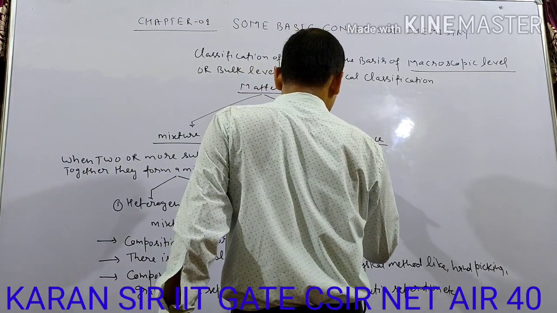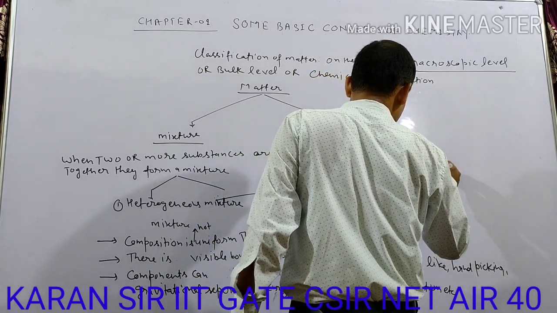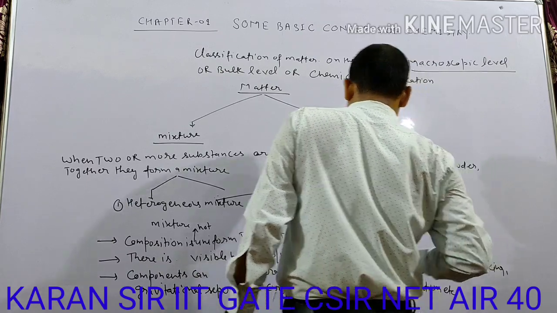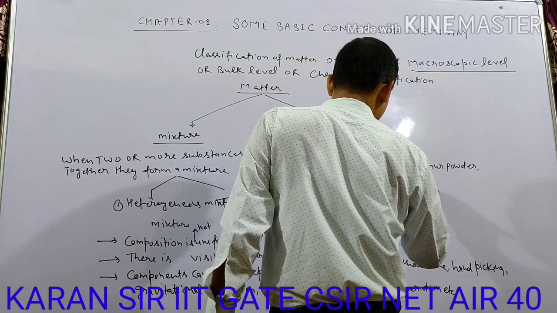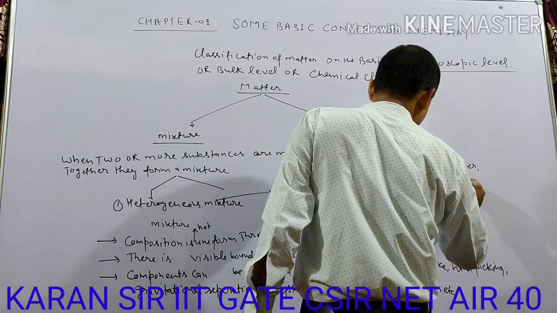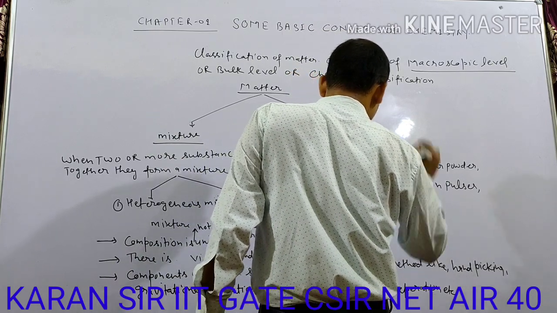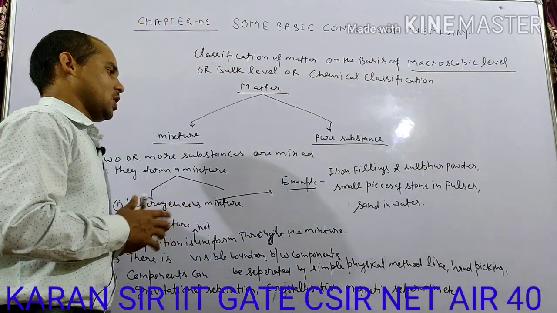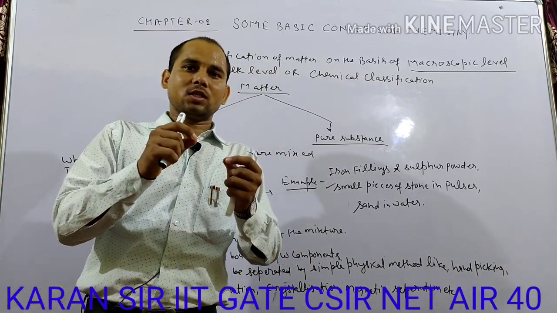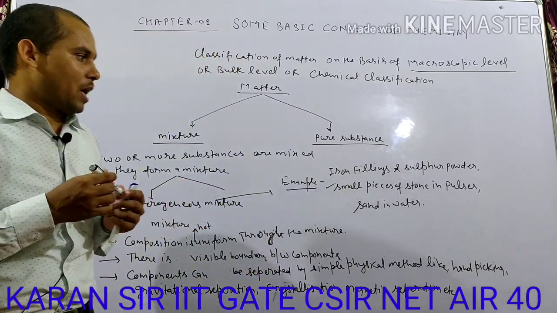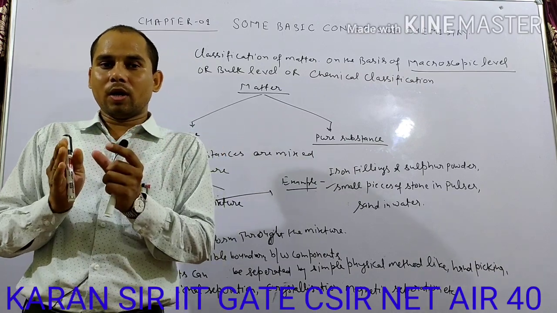And for examples of this heterogeneous mixture: iron filings and sulfur powder, small pieces of stone in pulses, sand in water. So there are many examples of the heterogeneous mixture. Okay, so let's take this example. Small pieces of stone means small stones, if they are inside pulses, inside dal, then you will see that the stone particles appear separate and the grains of the pulses are different. So we can see them.